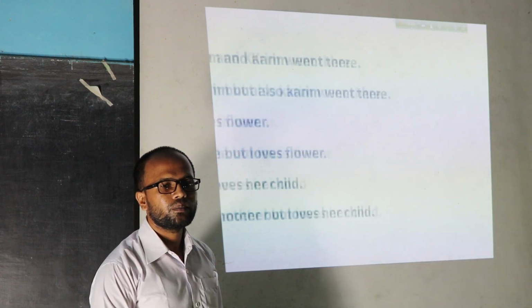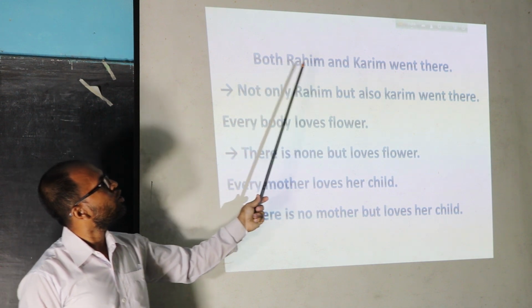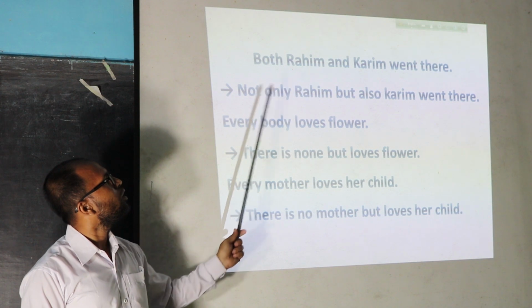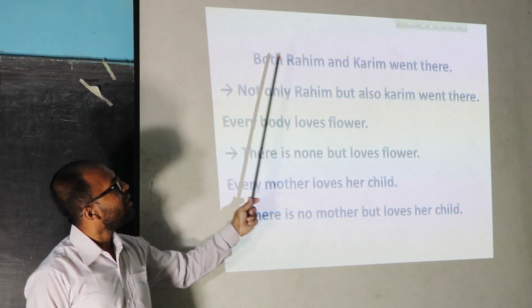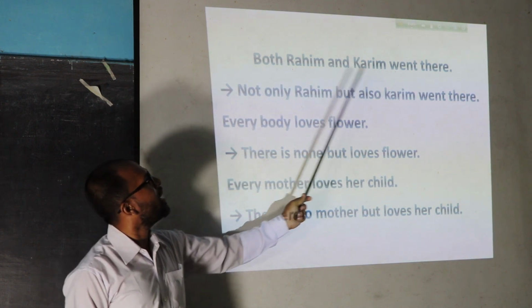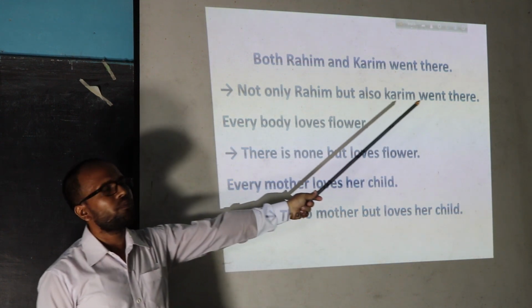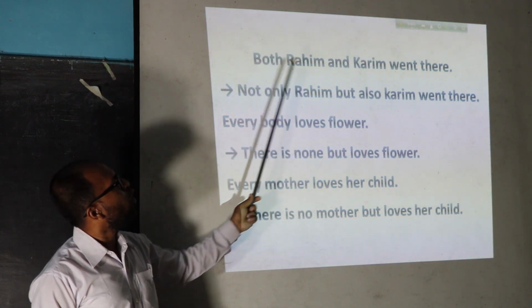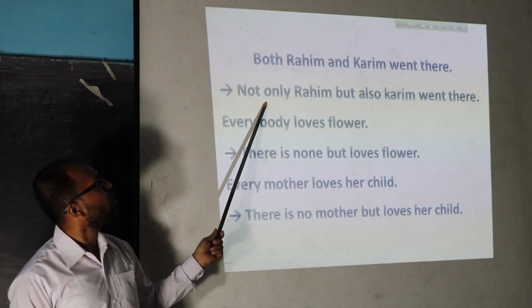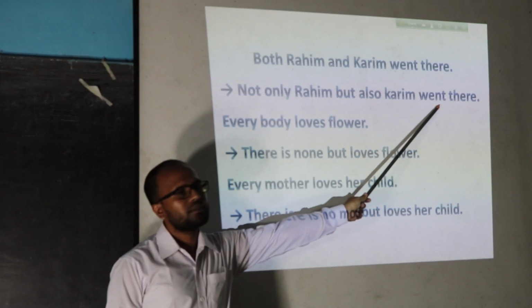Our next rule. If we find both and, then we can put not only for both and but also for and. After that we can use the subject and last of all. Here both Rohim and Korim went there, so here we have used not only Rohim but also Korim went there.